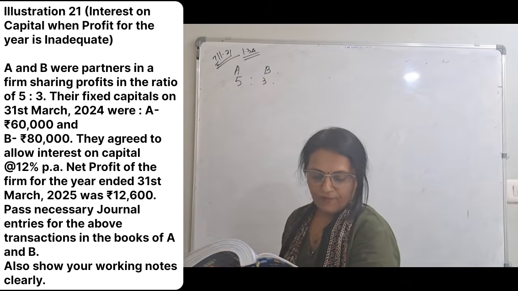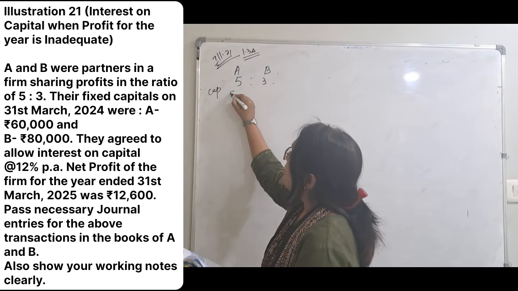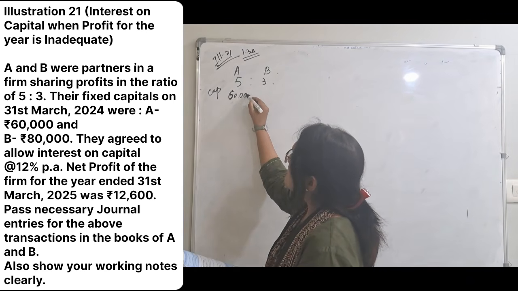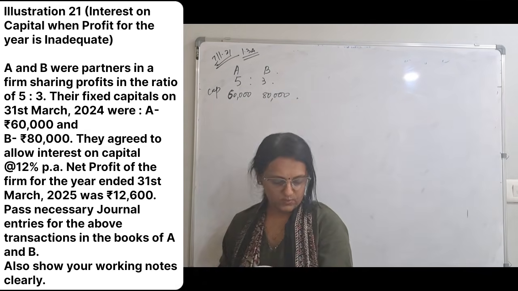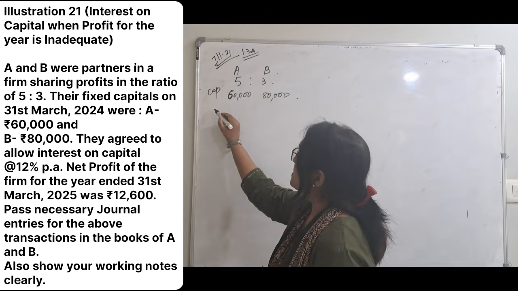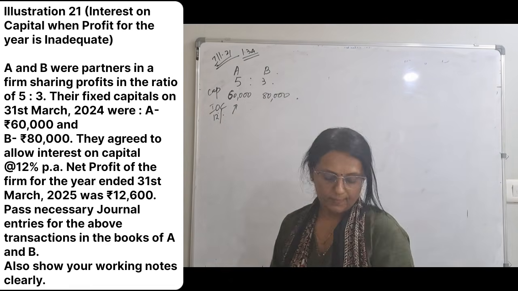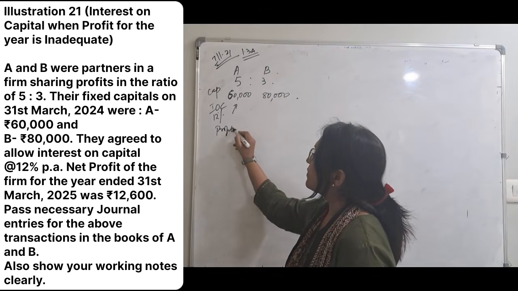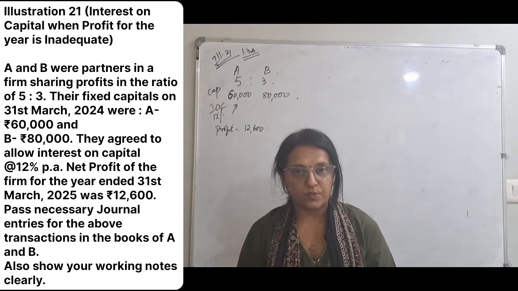Their fixed capitals are 60,000 and 80,000. They agreed to allow interest on capital at 12%. But the profit for the year is 12,600. Profit given is only 12,600. Now what do we do here?